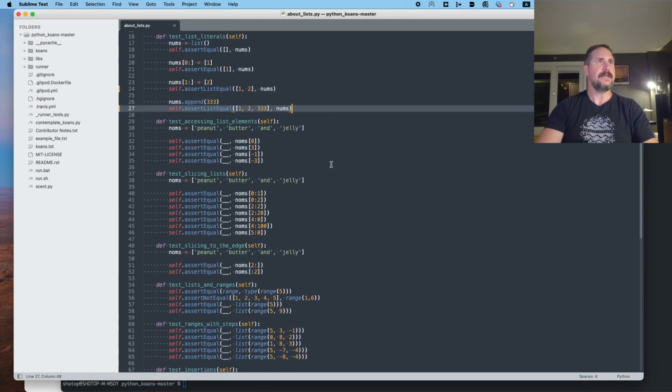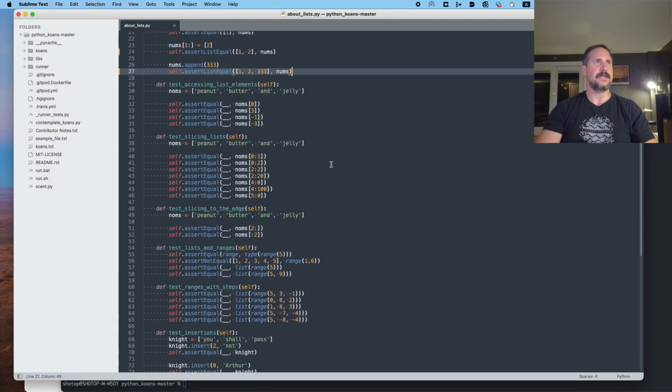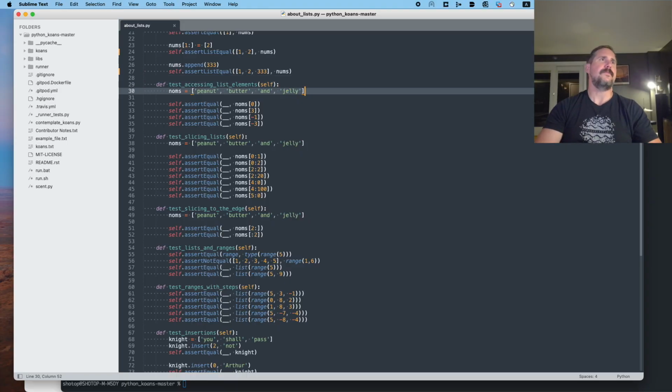All right, so test accessing list elements. All right, so we've got a variable called noms, and it is set to a list of strings. And those strings are peanut, butter, and jelly. So 4 strings in a list that are accessible by their index, and the index of the first item in any list is 0. So keep that in mind.